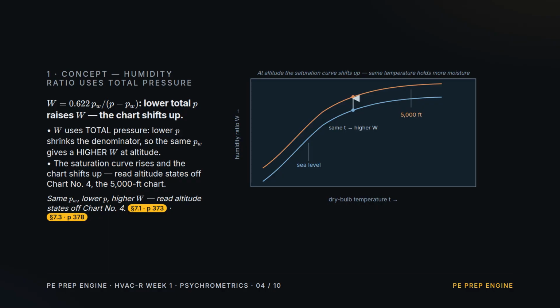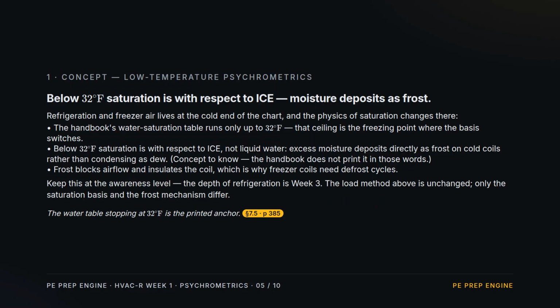Chart number 4. Concept 4. The low temperature end. Refrigeration and freezer air sits at the cold side of the chart. The handbook's water saturation table stops at 32 degrees, the freezing point, where the basis changes. Below freezing, saturation is with respect to ice, not liquid, so excess moisture deposits straight onto cold coils as frost instead of condensing as dew. That frost blocks airflow and insulates the coil, which is why freezers need defrost cycles. Know it at the awareness level. The depth is week 3.